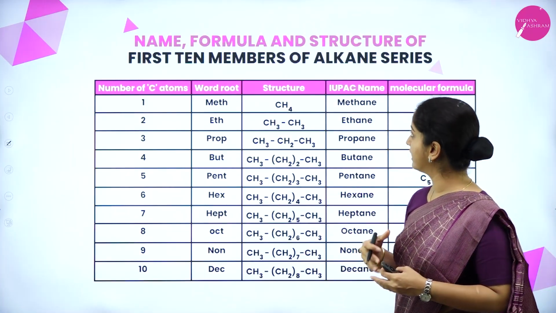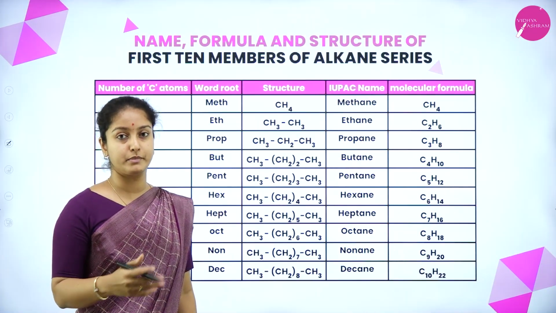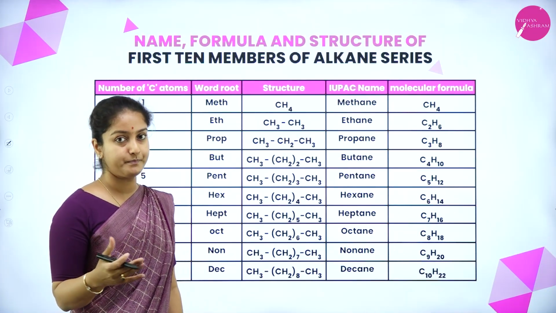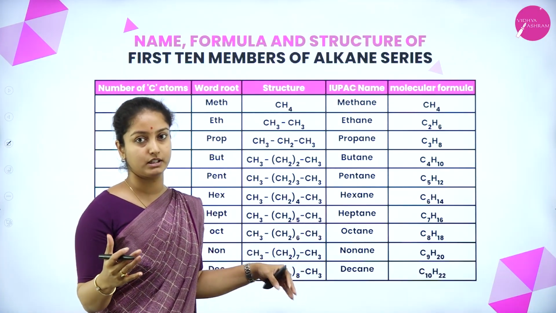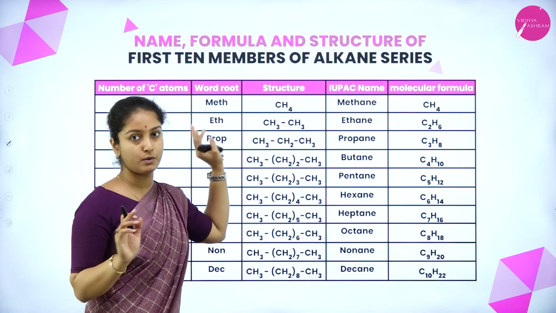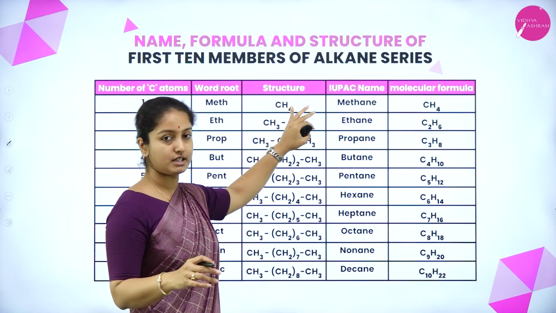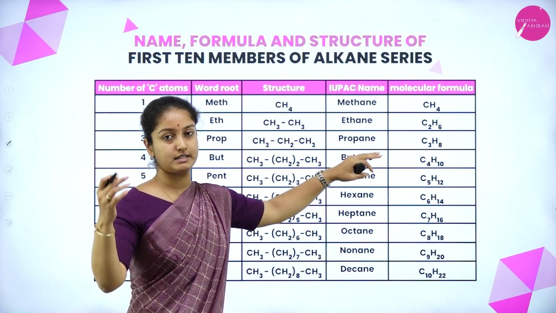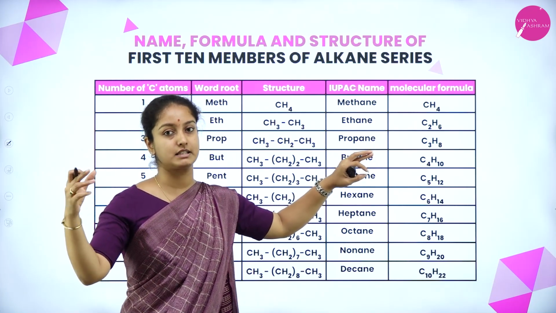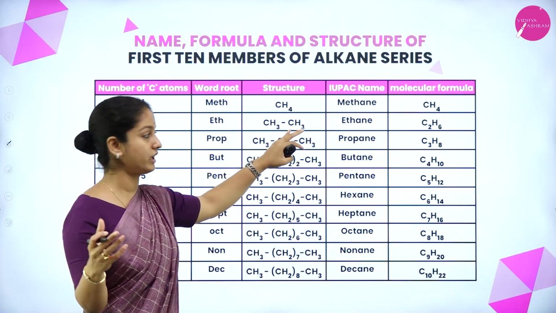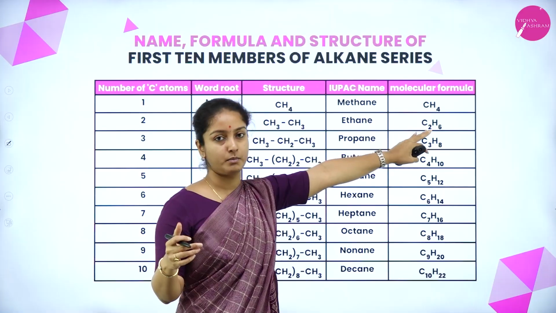Let us now study the names, formulas and structures of the first 10 members of the alkane group. Based on the number of carbon atoms present in the compound, there is a root word, a structure, and the actual molecular formula for the given structure. If there is only one carbon atom, the root word is meth, M-E-T-H, and the structure is CH4. If it is an alkane, then the name ends with the suffix ANE. So the root word meth with the suffix ANE forms the name methane.